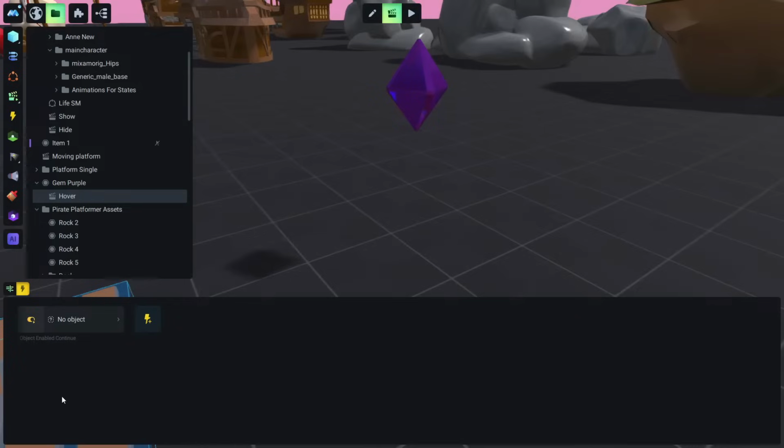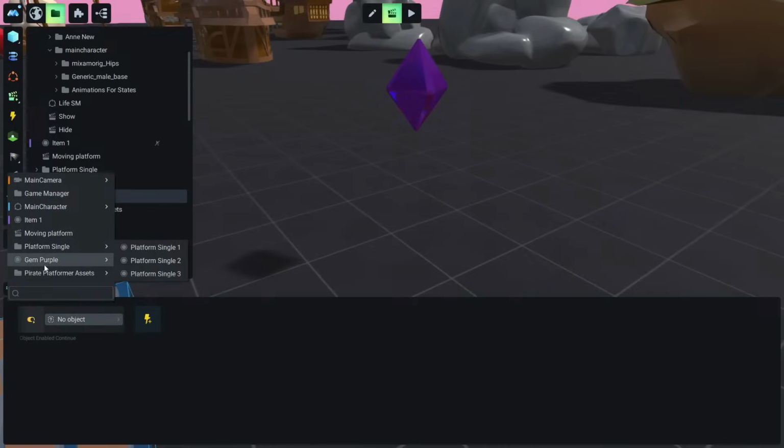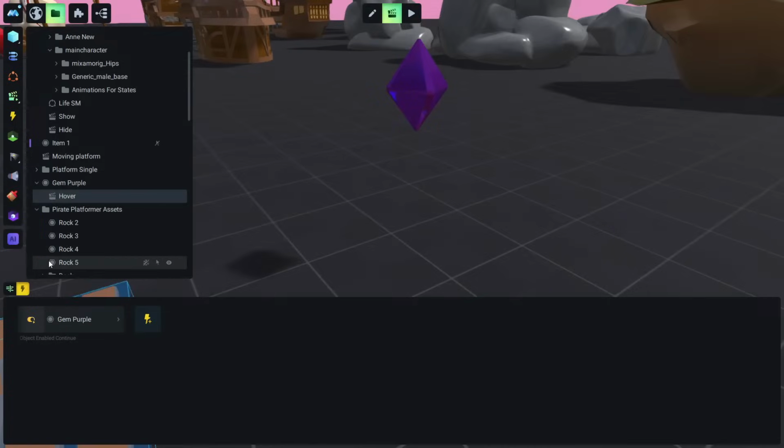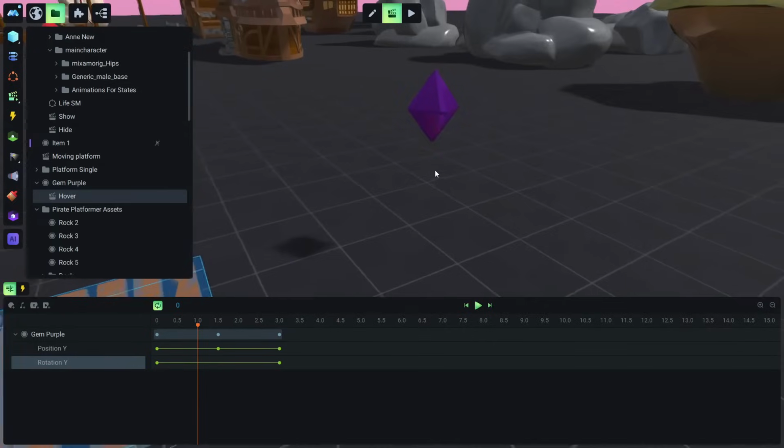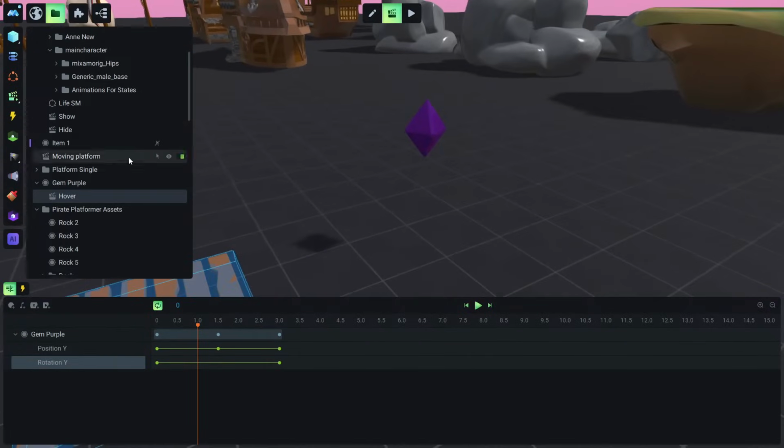So as soon as this object is continuously enabled, this animation will be triggered and will play. The moment that this object stops being enabled, so it will be disabled, this animation will stop. Of course, right now it says no object, so we need this reference to this crystal. Okay, and now this animation is done.